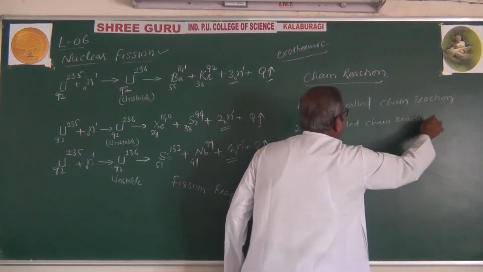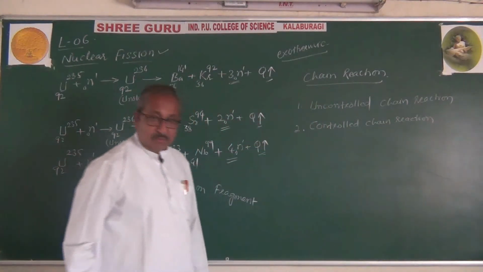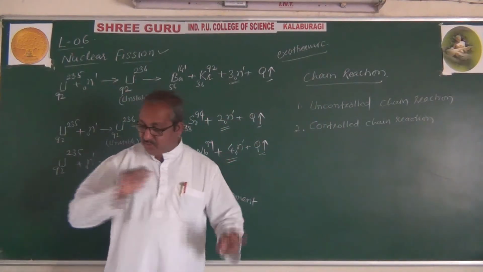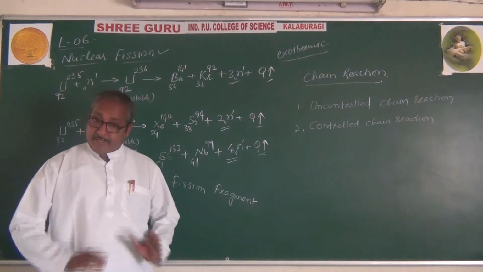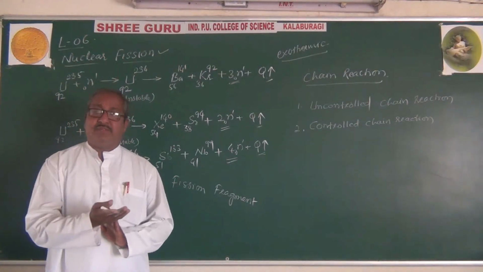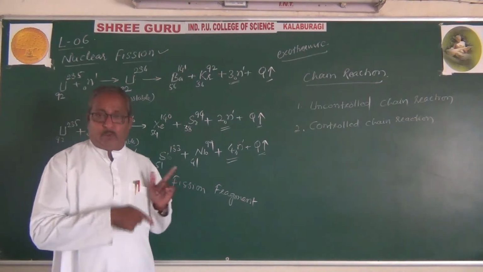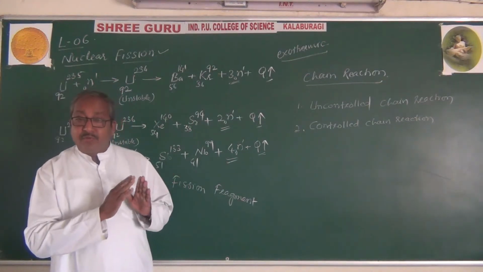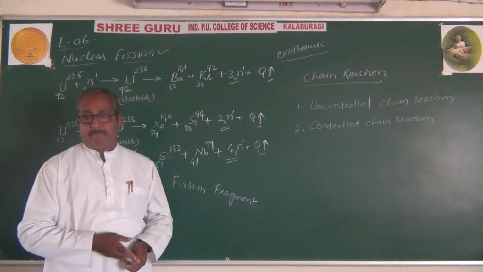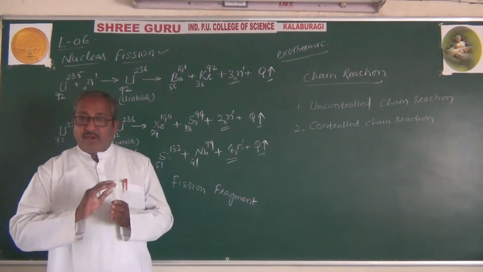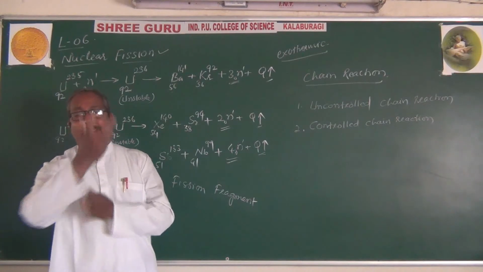Controlled chain reaction. There are two types of reactions: one is the uncontrolled chain reaction and another is the controlled chain reaction. In case of an uncontrolled chain reaction, what I explained now, the number of neutrons released during each fission is going to multiply.